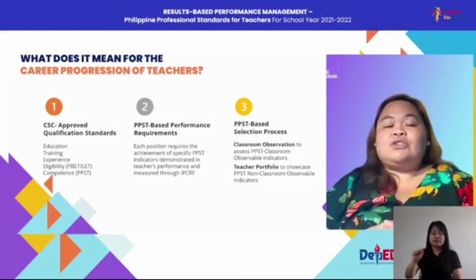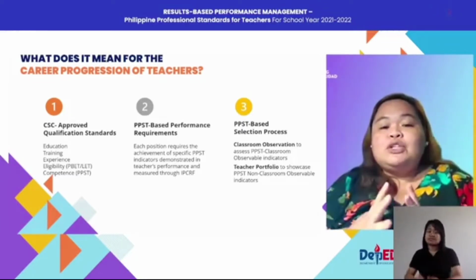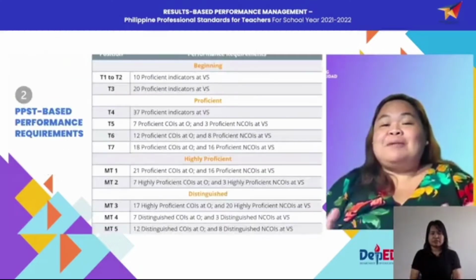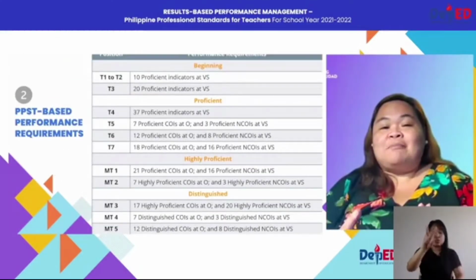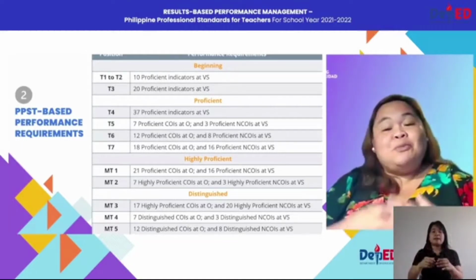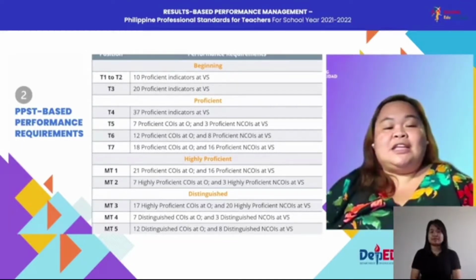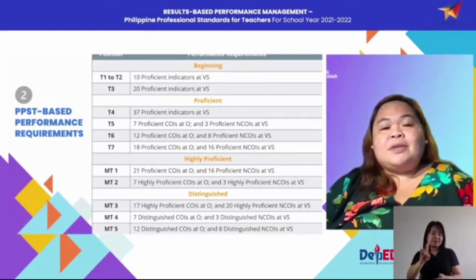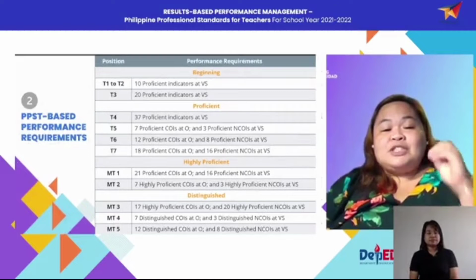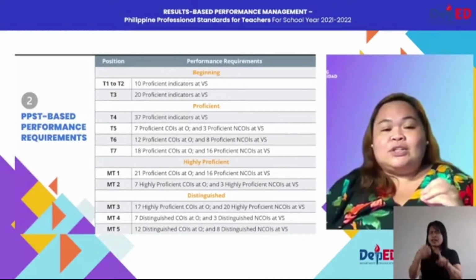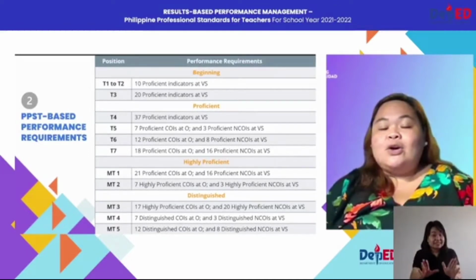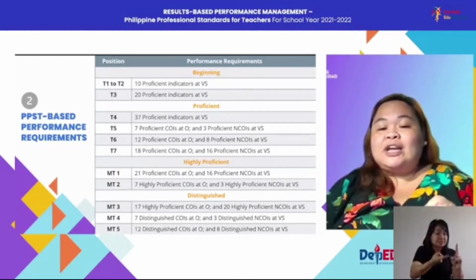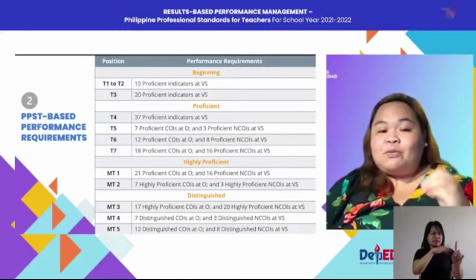So for purposes of our topic today, we will zoom in on item number 2, which is the PPST-based performance requirements. That is why we need to complete the 37 indicators. So for this one, if you can see, each teacher position requires the achievement of specific PPST indicators demonstrated in teachers' performance.